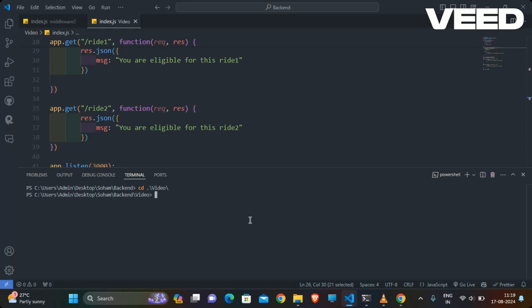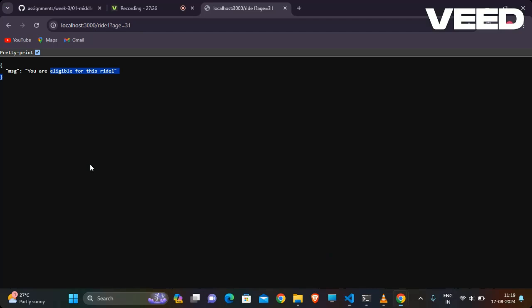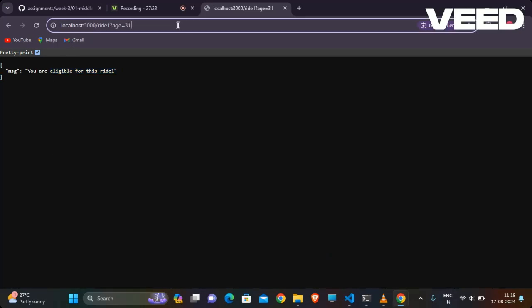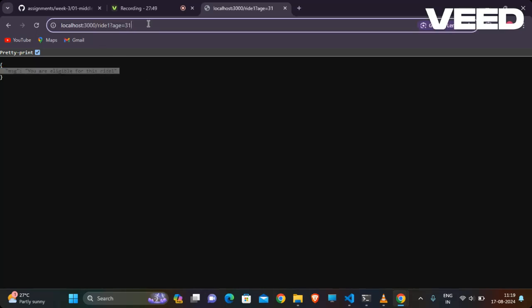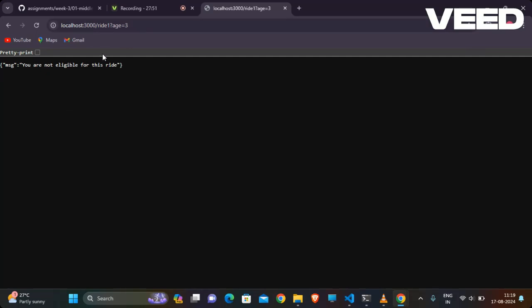So let me check and run again. Okay, this message, if I'm in ride one, in previous time you are eligible for this ride one, that message will be shown. So this message will be shown again using app.use, and consider the age of mine is 3, and then you are not eligible for this ride.